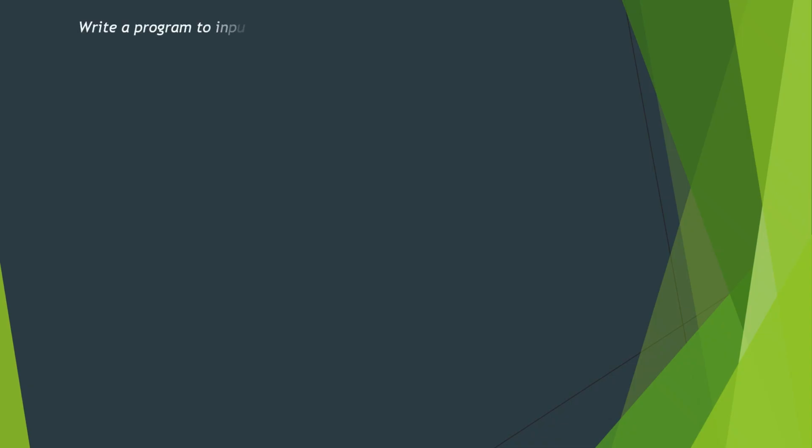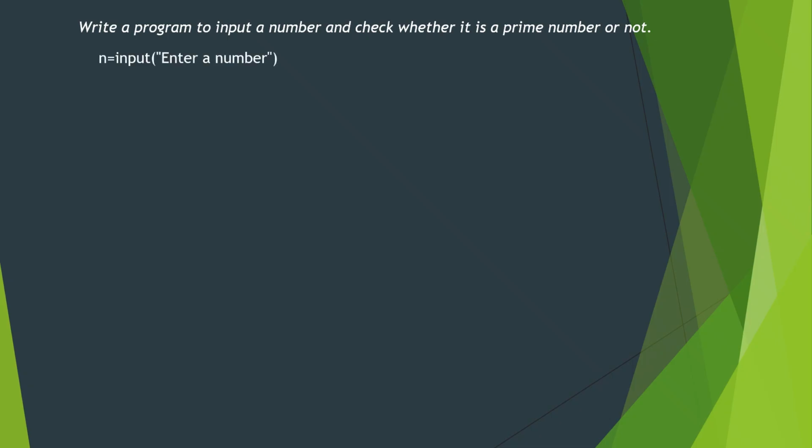Now let us see another example. Write a program to input a number and check whether it is a prime number or not. As you know, a prime number is a number which has only two factors because it is divisible by 1 and itself. So for n we can take input, then we can convert into numeric form, then we'll use a counter variable. We'll run a loop from 1 to n plus 1. Why? Because we are going to count all the factors of a number from 1 to the number itself. As you know, the last number is not included, so that's why we are writing the loop from 1 to n plus 1. So it will run from 1 to n.